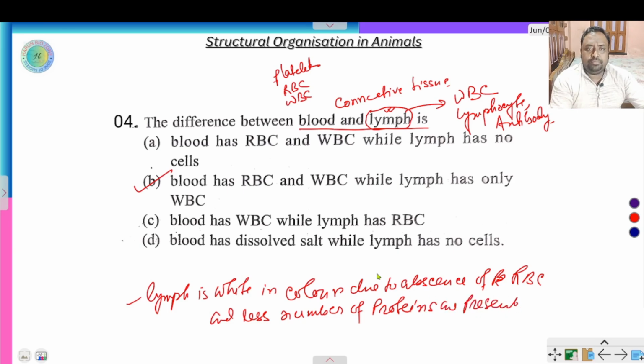But in case of blood, it is red in color due to presence of RBC and hemoglobin, but here no hemoglobin is present.